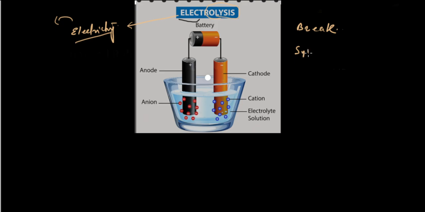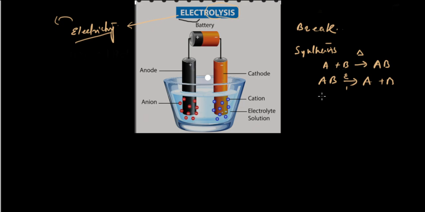In a synthesis reaction, two substances combine to form a complex substance like AB. But in electrolysis, it's just the opposite: the complex substance breaks into simple substances. We can do this with heat or something else, but here we do it with electricity.